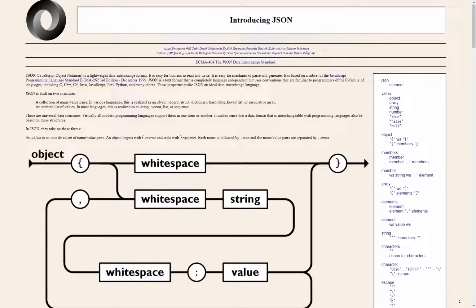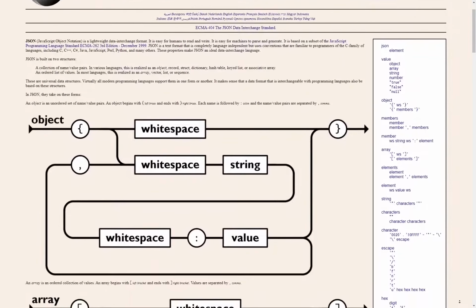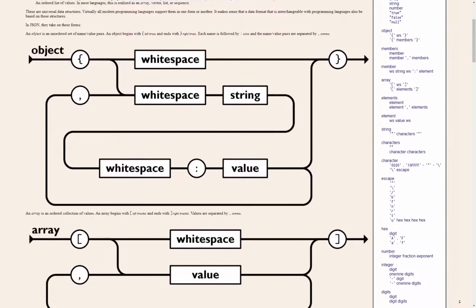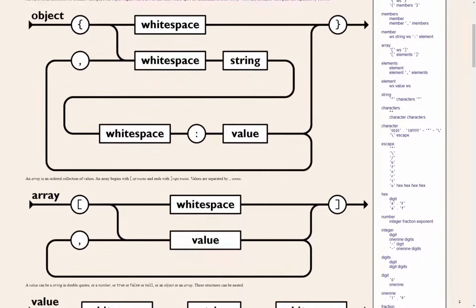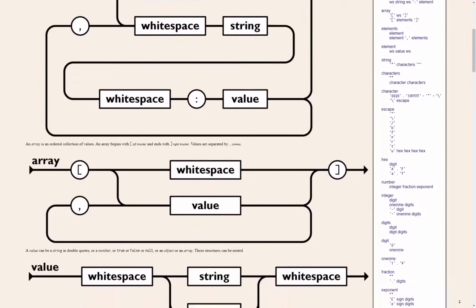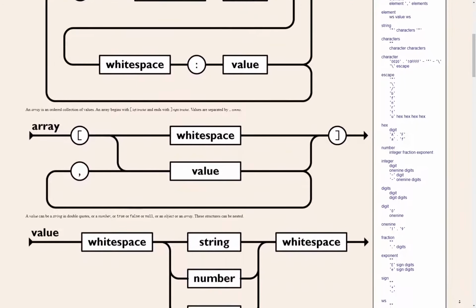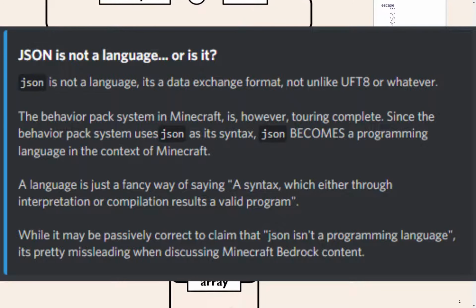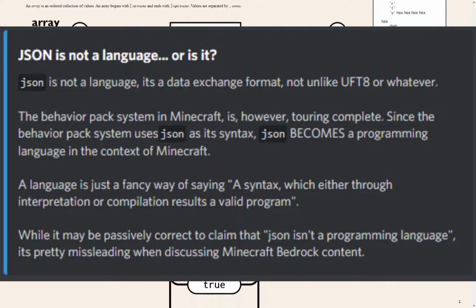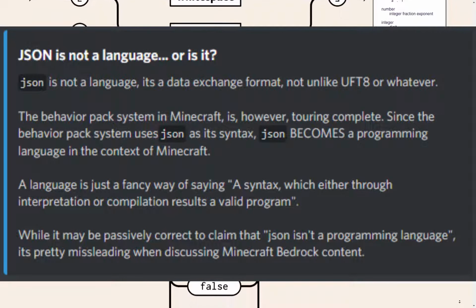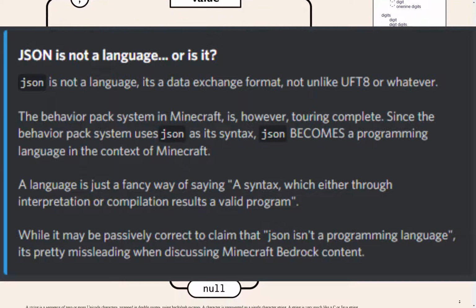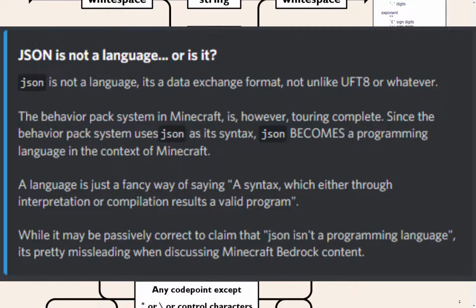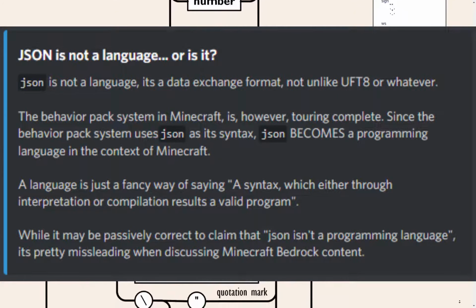JSON is the file extension almost every file uses in a behavior or resource pack, aside from textures and sounds. JSON stands for JavaScript Object Notation. It's a bunch of name/value pairs, useful for storing data. It's very easy for us humans to write, and easy for machines to parse and generate. JSON is not a language. Not technically, in general. However, Minecraft uses this predominantly for describing all forms of things: biomes, blocks, entities, items, and many more. It's almost like it's a language in the eyes of Minecraft.